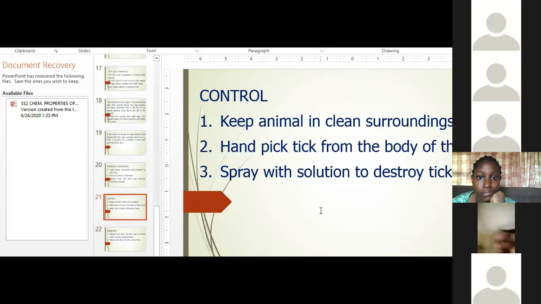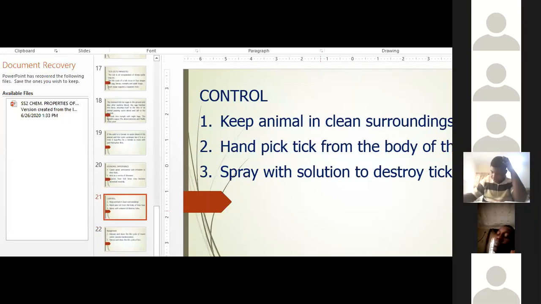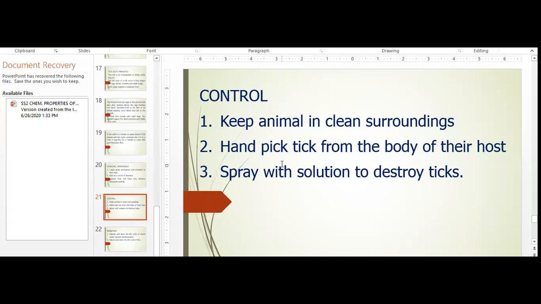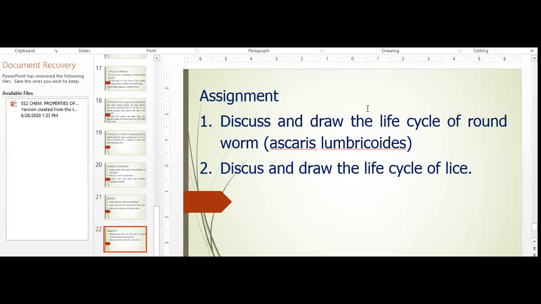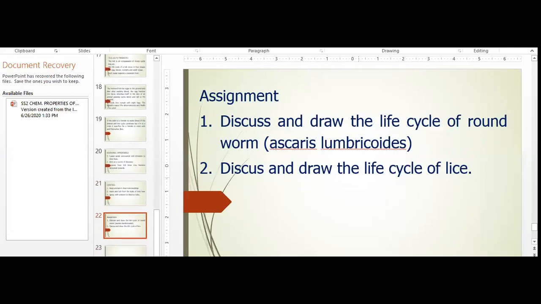It's on the screen. The last slide, the control measures of tick, is on the screen. I said keep animals in clean surroundings and pick ticks from the body of their hosts and then spray with a solution to destroy ticks. Okay, that is the assignment. Discuss and draw the life cycle of roundworm, which is Ascaris lumbricoides. Discuss and draw the life cycle of lice.